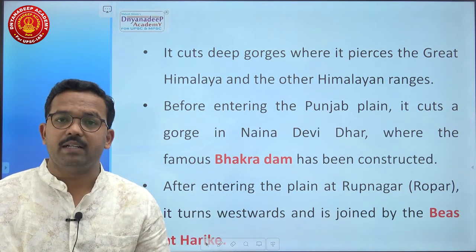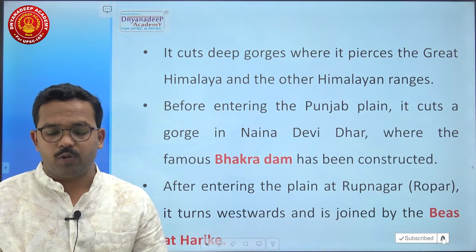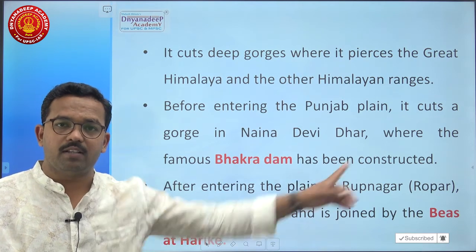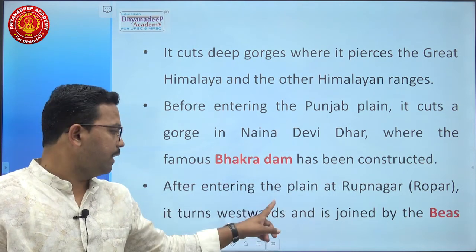After entering the plains at Rupnagar, which is Ropar, it turns westward and is joined by Beas at Harike. This location is important where it joined. So it is joined by Beas River at Harike.